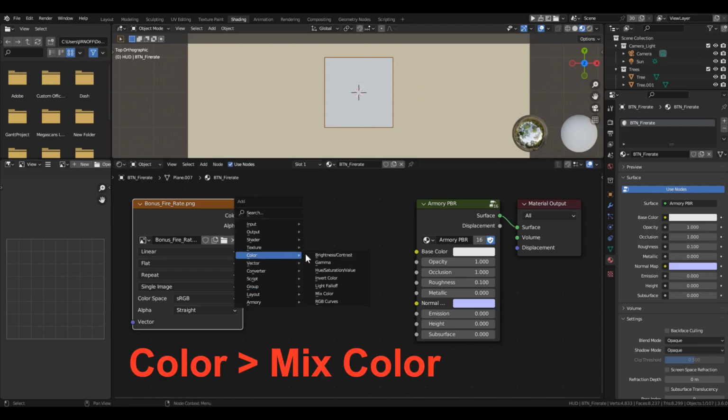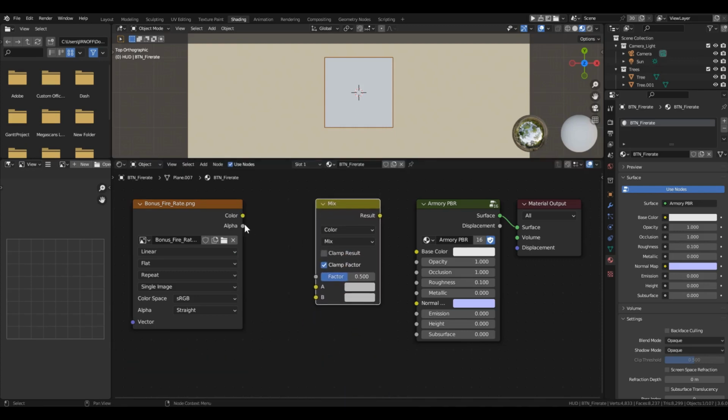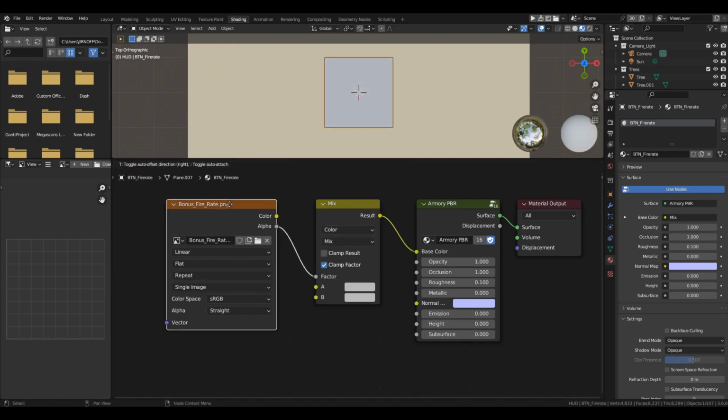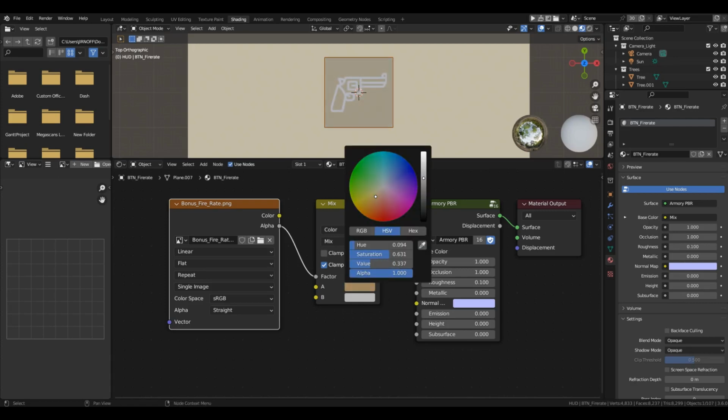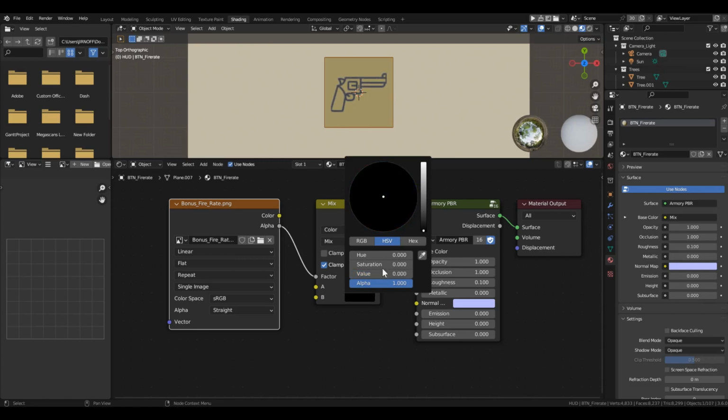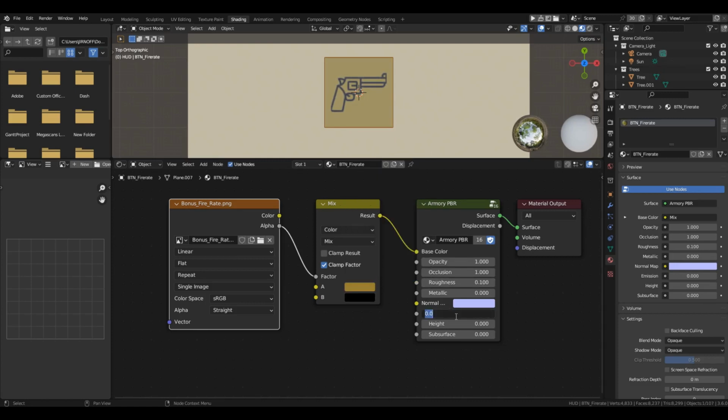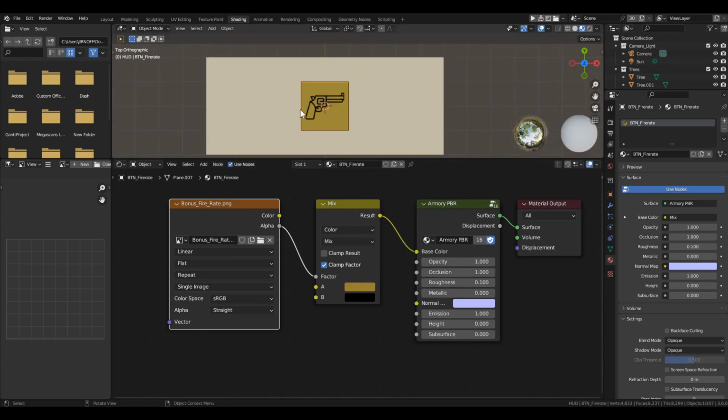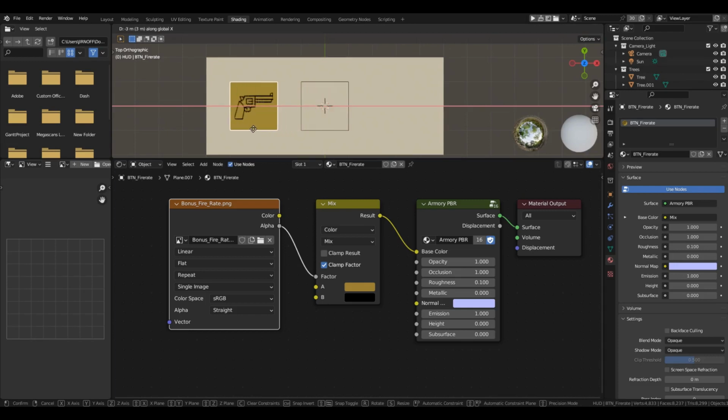After the texture block, add a mix color block. And connect the alpha channel from the texture to the mix factor. Choose 2 colors. The first will be the background. The second color will paint the icon. Turn the emission channel up to 1. Looks like everything's set with the material.